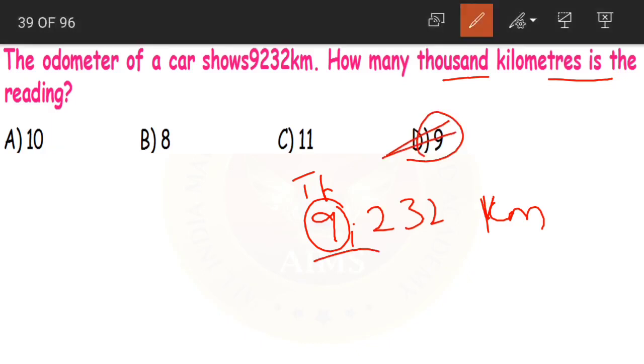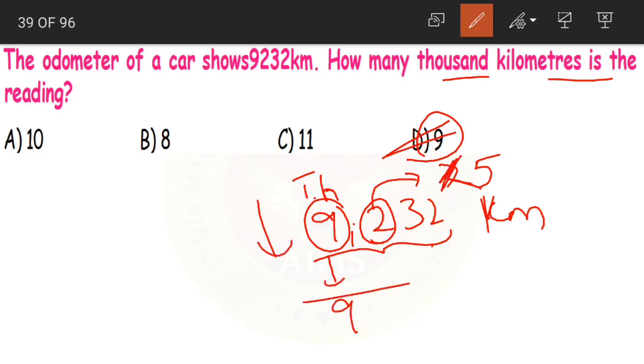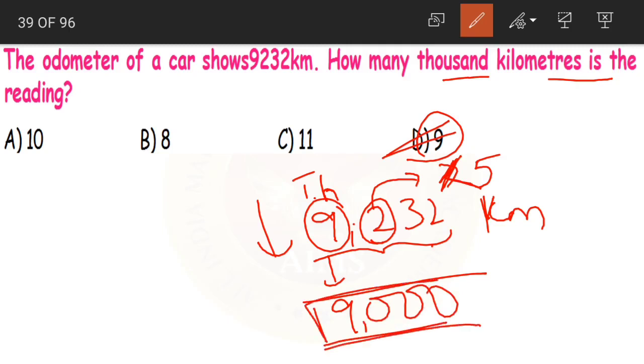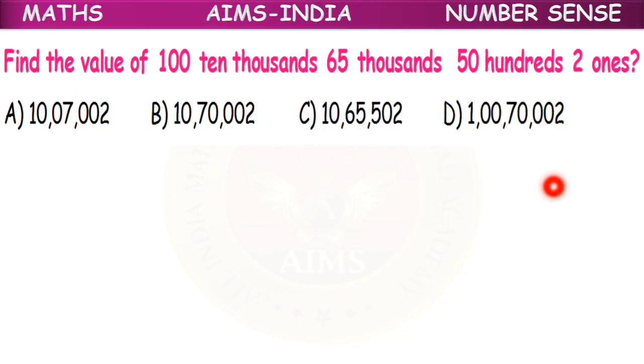It means that they are asking us to find out the estimate. Now to round it off to the nearest thousands, we look at the digit in the hundreds place. We have 2 here which is less than 5. So we round down, 9 written as it is, and then we'll write 3 zeros. So 9,000 is our answer, option D.